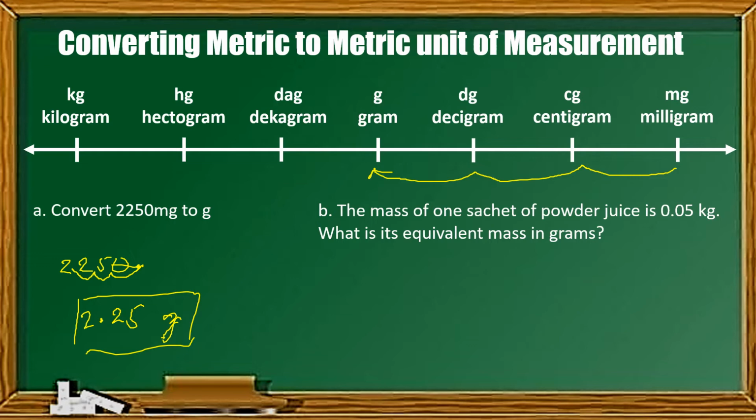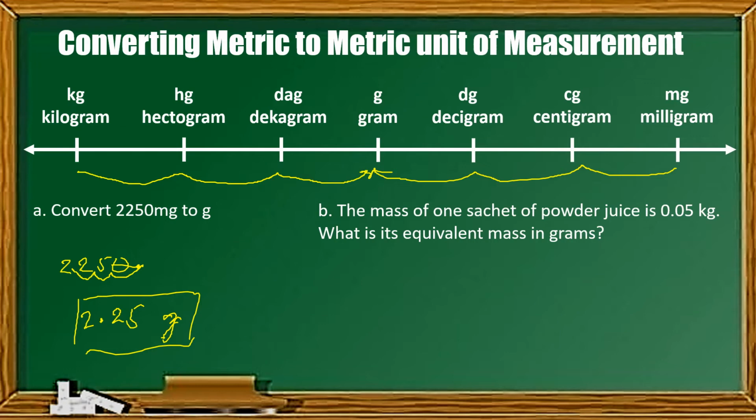The next one, let's say the problem: the mass of 1 sachet of powder juice is 0.05 kilogram. What is its equivalent mass in grams? We're going to convert kilogram to grams. Bilangin lang natin kung ilang unit from kilogram to gram. That is 1, 2, and 3. Meron tayong tatlong unit.